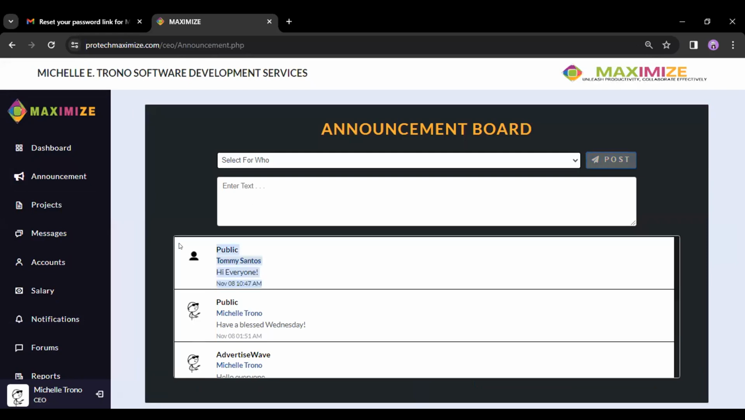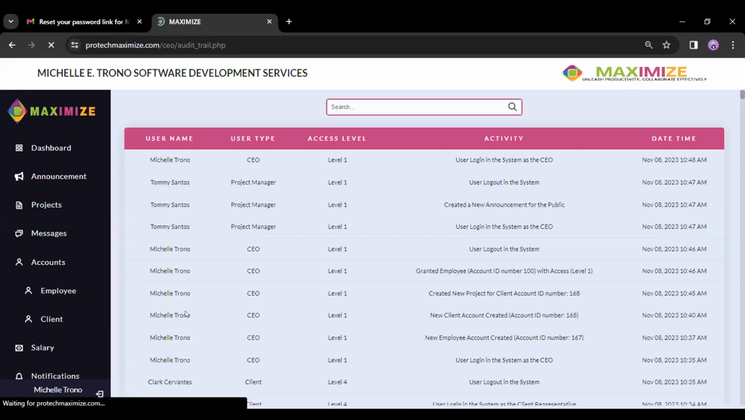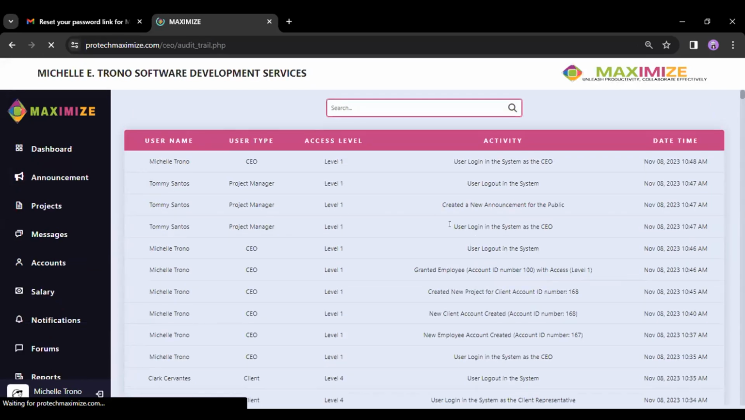Since we have a grant access feature here, we should also have an audit trail showcasing the trail of those people that have access on different levels. So let's go to our audit trail module. And we have here Tommy Santos logging in at November 8, 2023, 10:47 a.m. And he created a new announcement for the public and logged out of the system. So we were able to trail the history of the project manager, Tommy Santos.